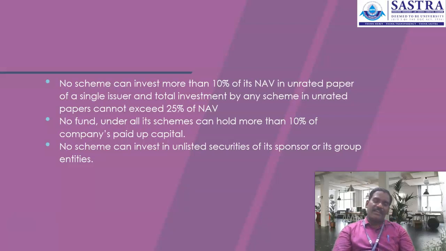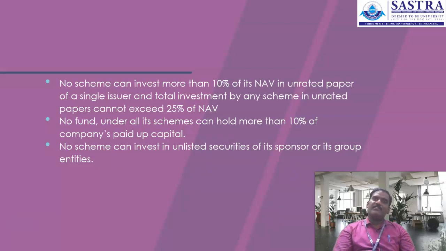It is just for investment, to generate a rate of return for the investor, not with the aim of controlling companies. No fund under all its schemes can hold more than 10% of a company's paid up capital. No scheme can invest in the unlisted securities of the sponsor or its group entities.